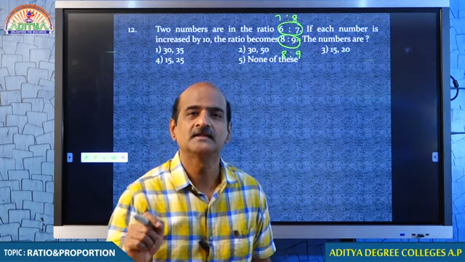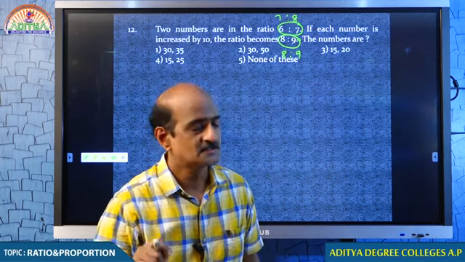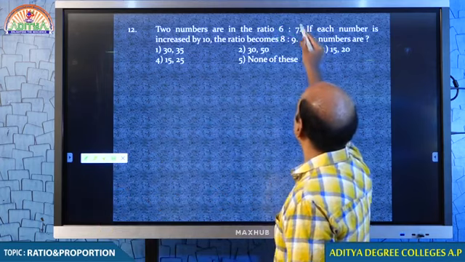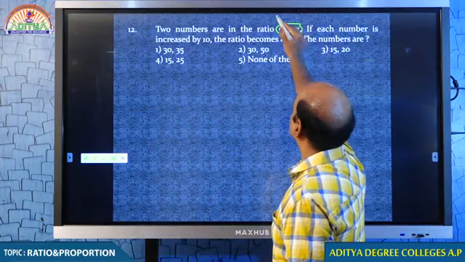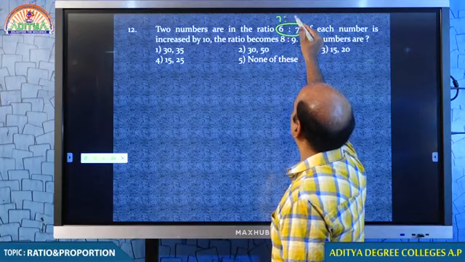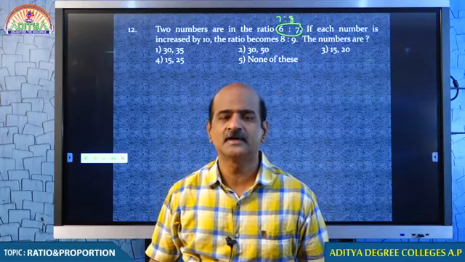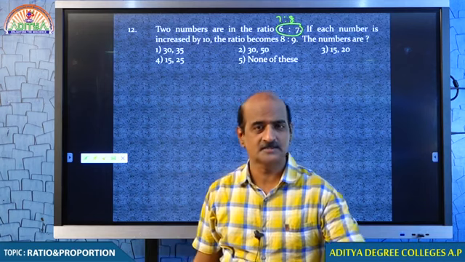Only I make the change in the first. The second ratio I did not make any change. Tell me, students, 6:7, I just want to make it 7:8. Come on, what are you waiting for? 20 seconds time, your clock starts now. Quick.